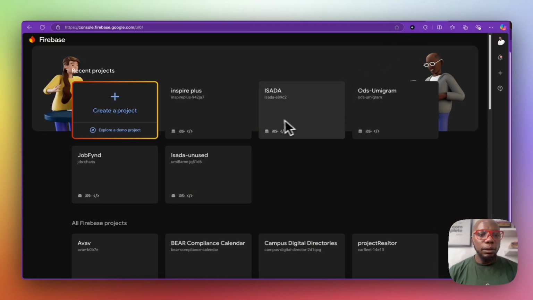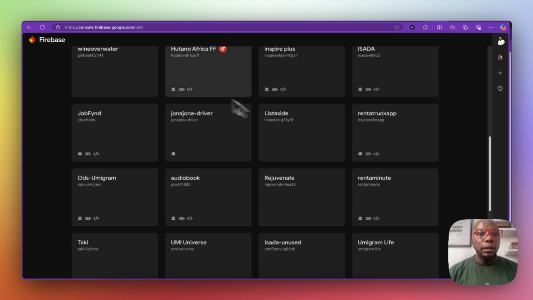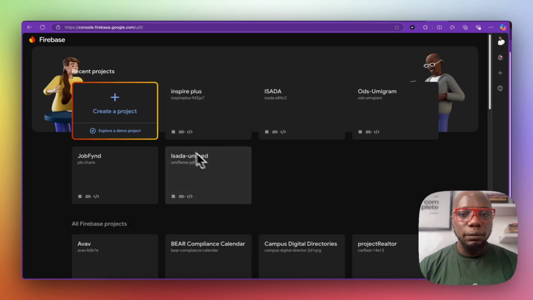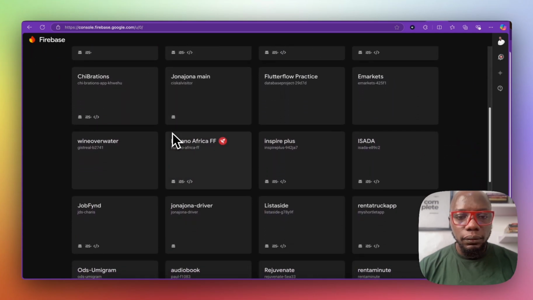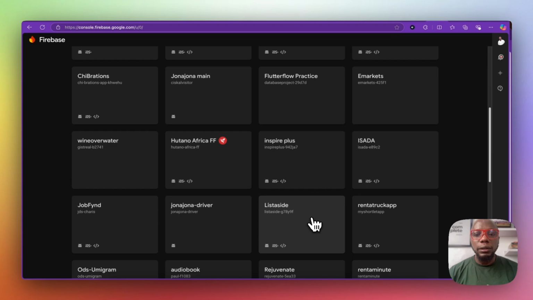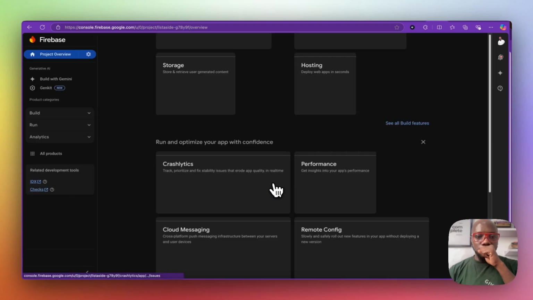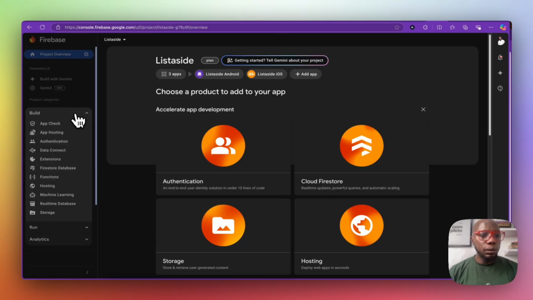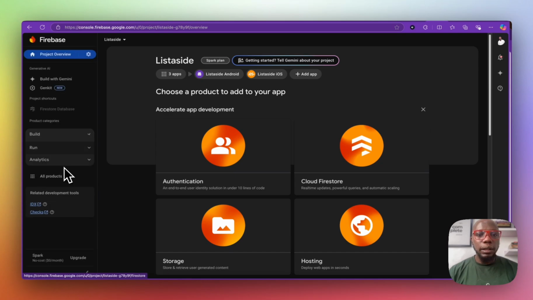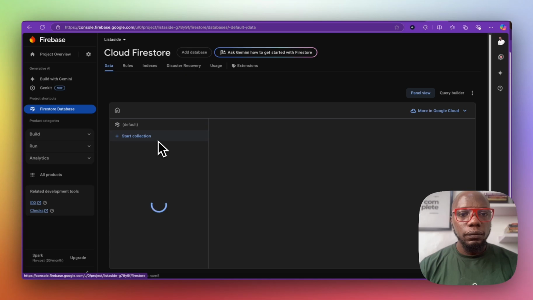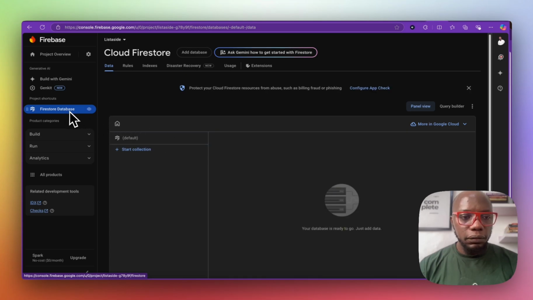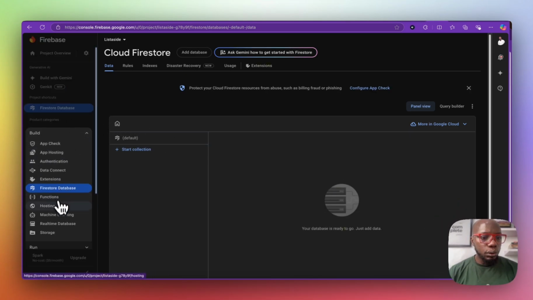So if I come here, I should be able to see the new project. So I'm going to refresh. Should be able to see new project here in Firebase. Let's find it. It's called listing. Yeah, listing site. This is the new project. And then I'm going to go to storage.